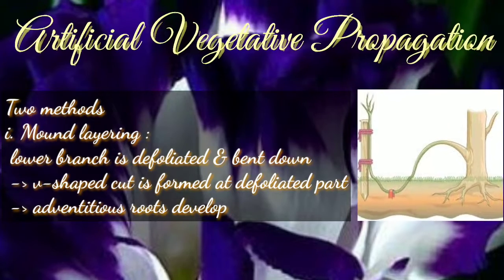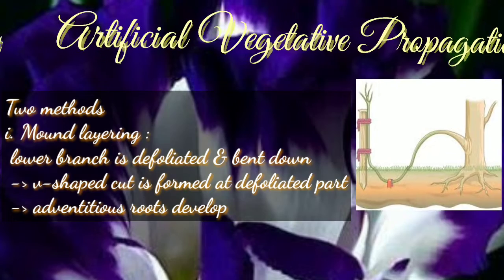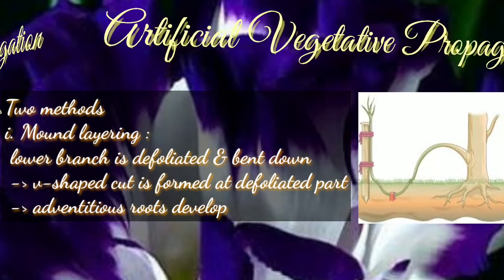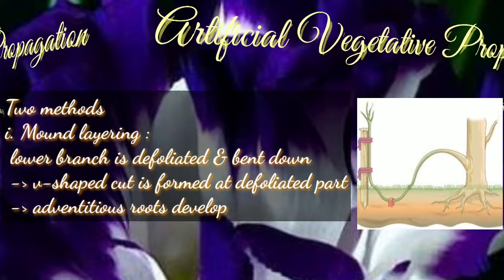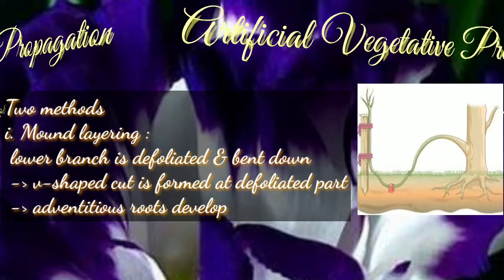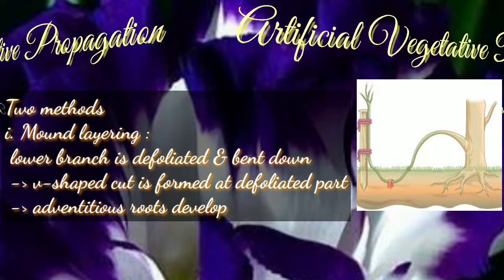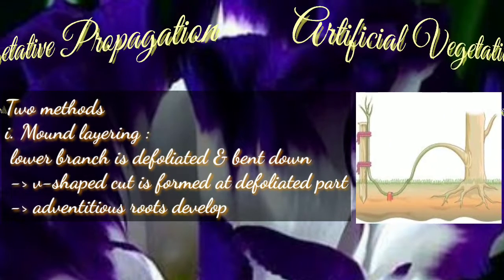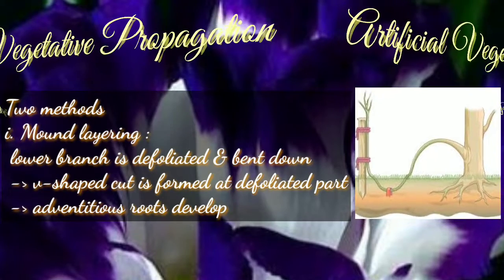It is left to grow as a new individual plant. Plants like jasmine, grapevine, rose and lemon can be propagated via this method. In some other plants like strawberry and raspberry, mound layering is a natural method of propagation.